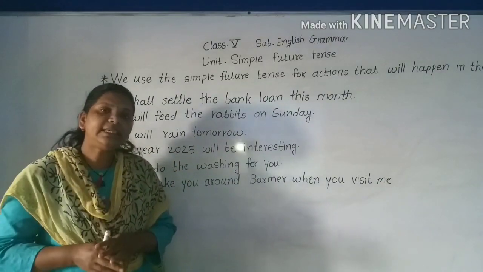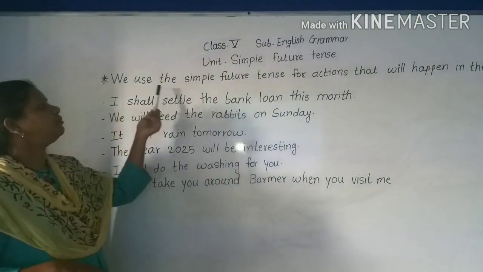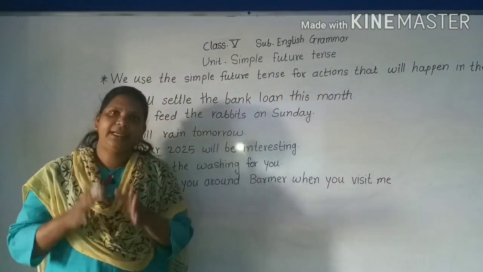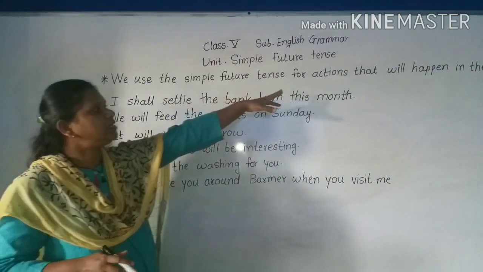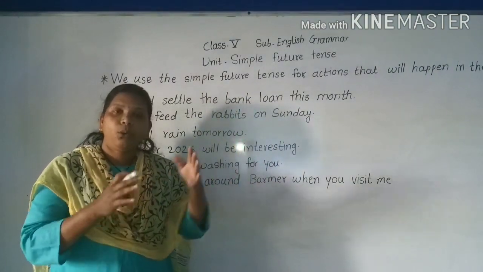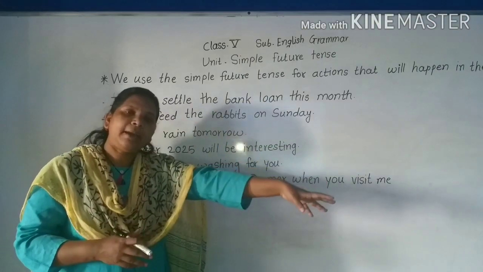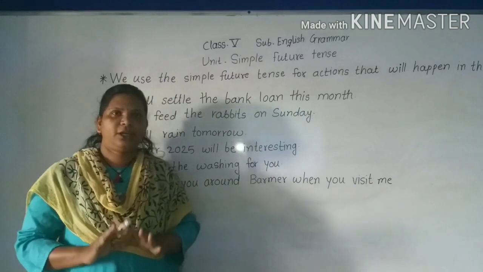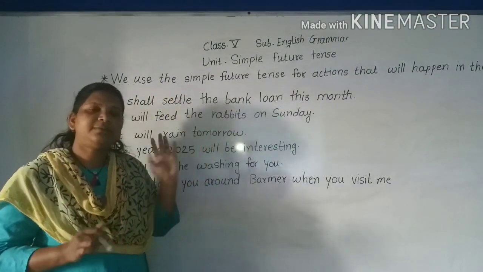First we will see the definition. We use the simple future tense for actions that will happen in the future. Okay. So whatever actions are going to happen in the future, that time we use simple future tense. Okay. So now see some examples.